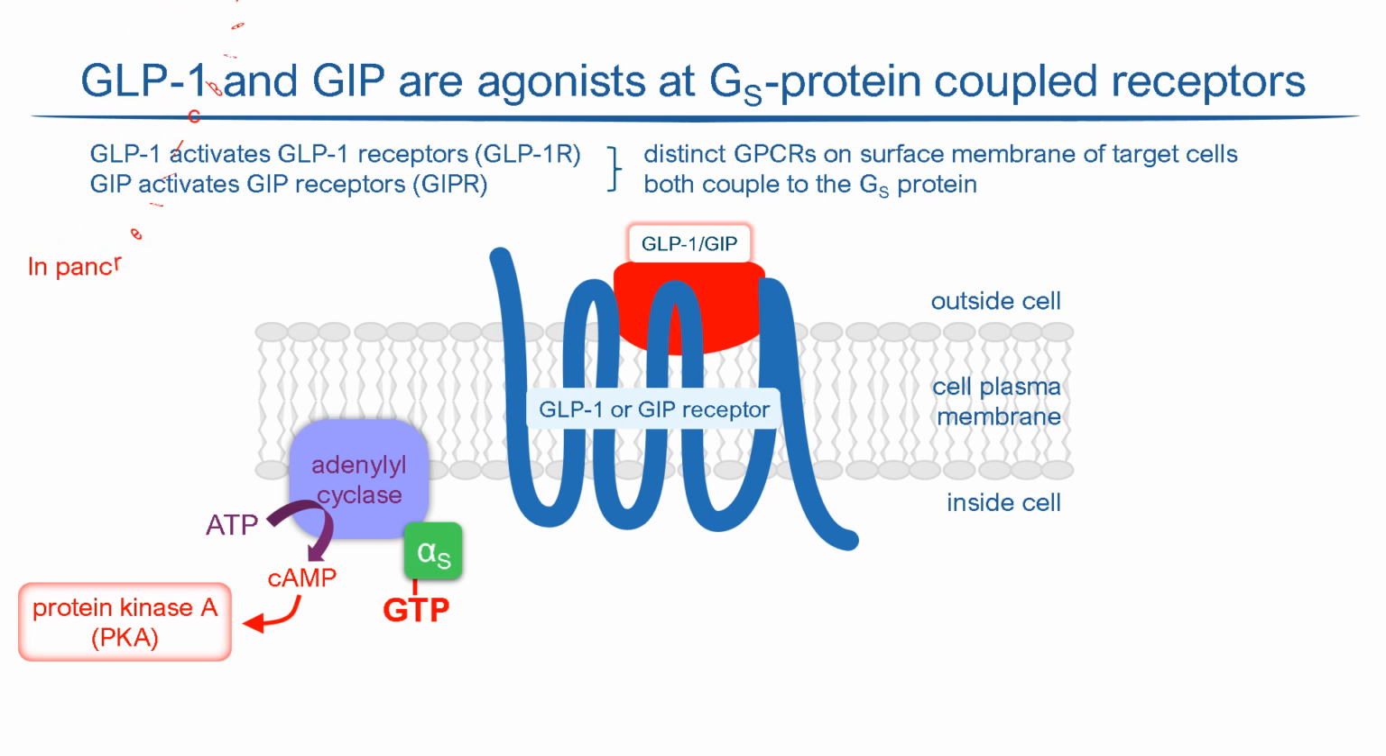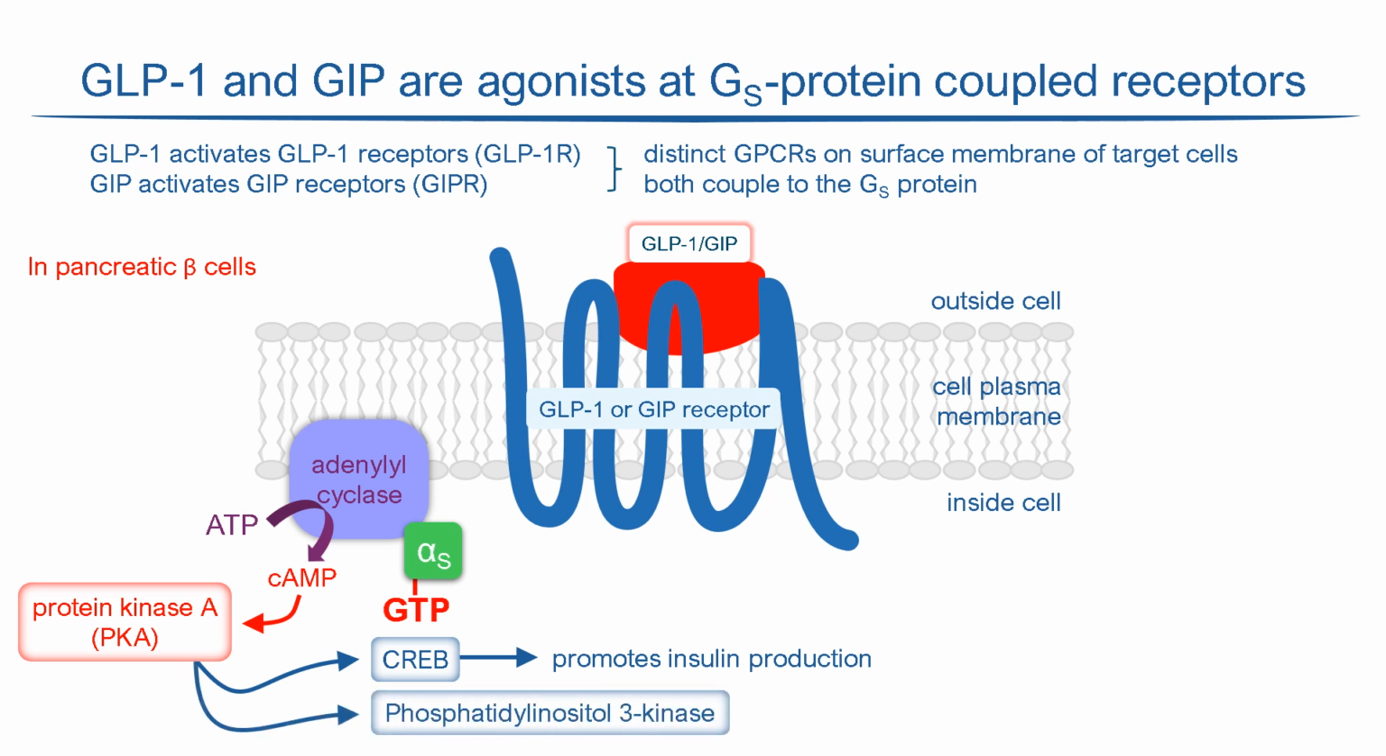In pancreatic beta cells, protein kinase A phosphorylates the transcription factor CREB, which promotes the production of insulin. It also phosphorylates phosphatidylinositol 3 kinase, leading to activation of the kinase AKT, which in turn increases the sensitivity of the beta cell to glucose and supports the survival of beta cells. In this way, GLP-1 and GIP act on different receptors, but bring about essentially the same effects on beta cells, resulting in enhanced secretion of insulin.